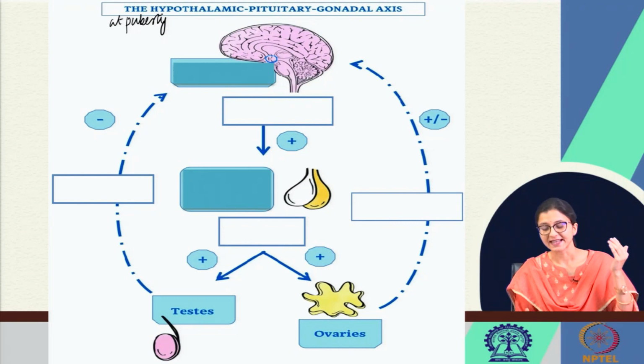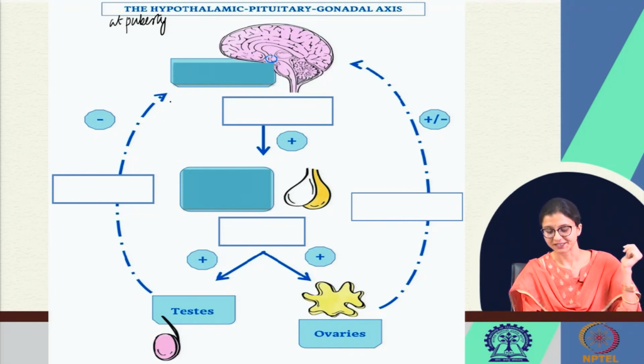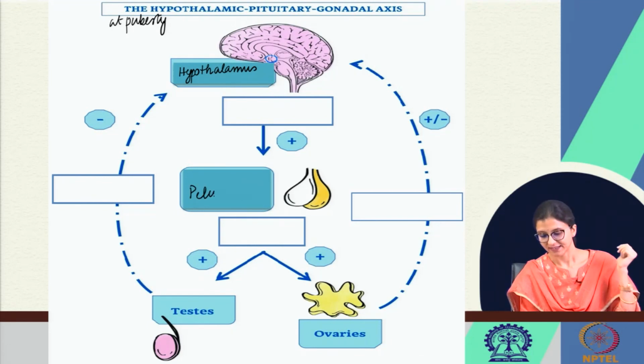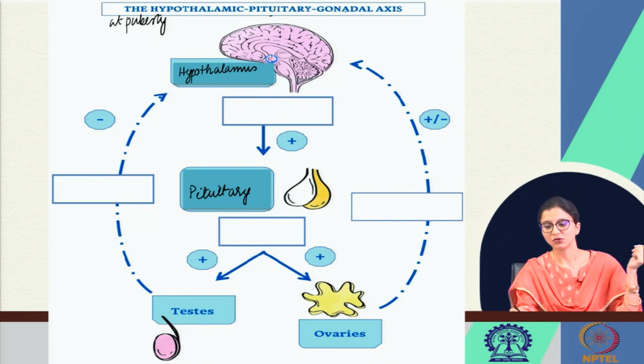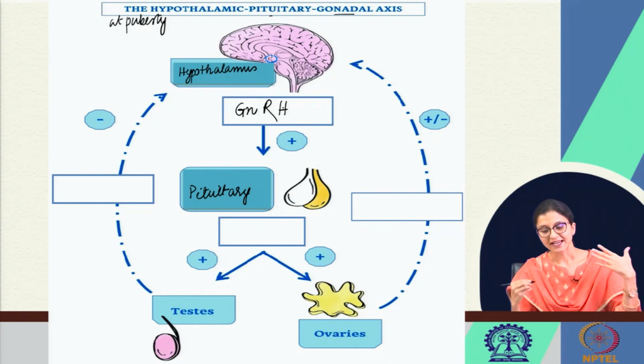What happens? There is activation of the HPO axis at puberty. This is the hypothalamus, pituitary and ovarian axis in females, and testis in case of males. So, the hypothalamo-pituitary gonadal axis, right. The hypothalamus will be secreting GnRH. This is getting activated at puberty and GnRH is released from the hypothalamus. It will activate the anterior pituitary, which will secrete FSH and LH.